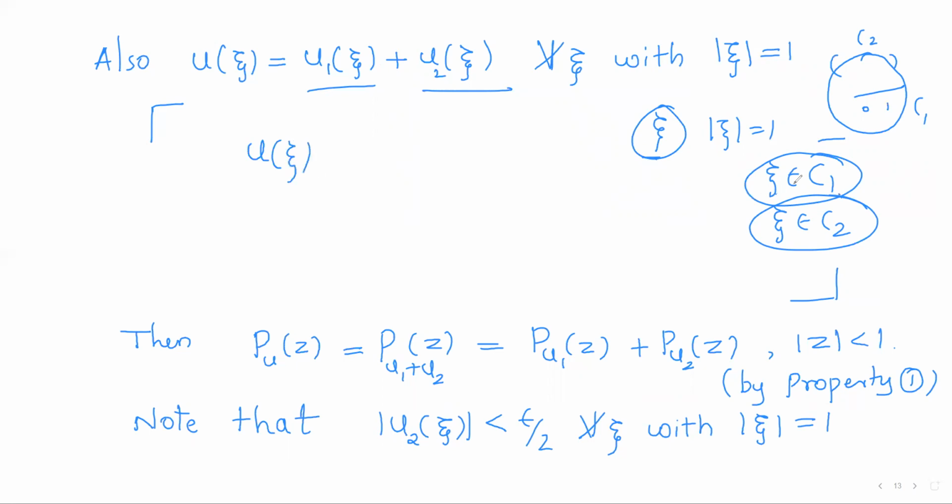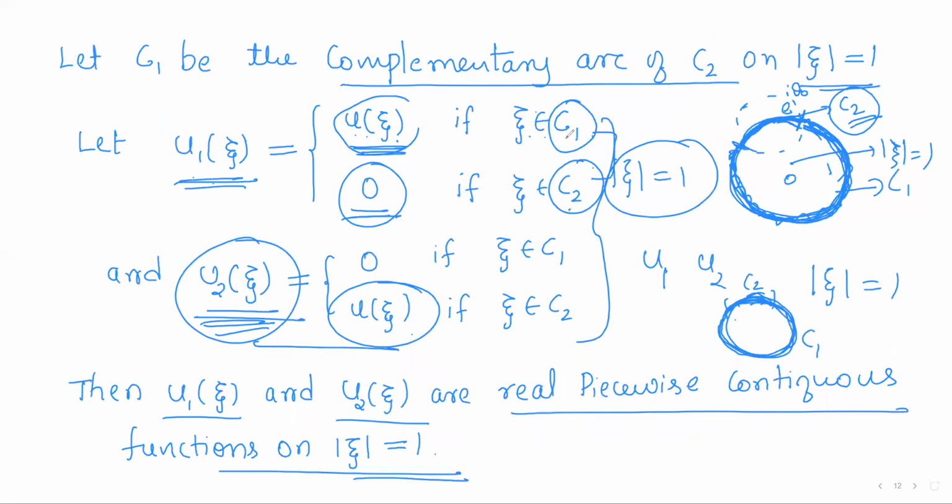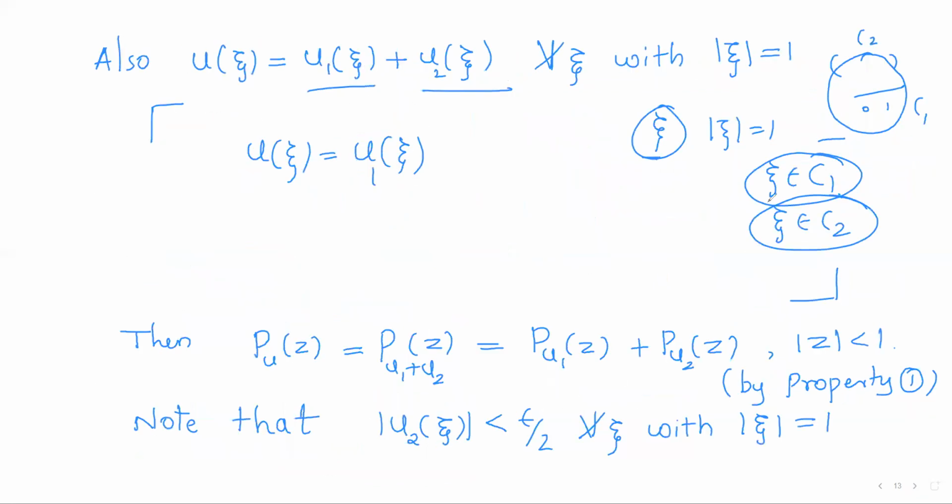If xi belongs to C1, then u of xi can be written as u1 of xi according to our definition, because whenever xi belongs to C1, u of xi coincides with u1 of xi. And as xi is in C1, u2 of xi will be 0. So whenever xi belongs to C1, u of xi can be expressed as u1 of xi plus u2 of xi.